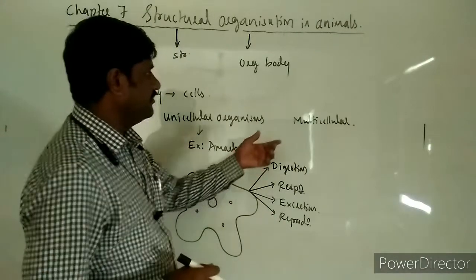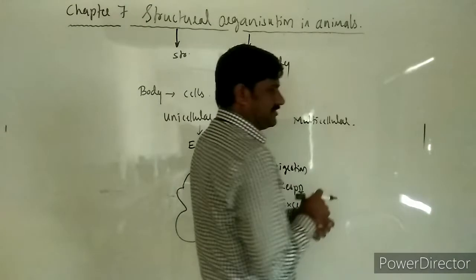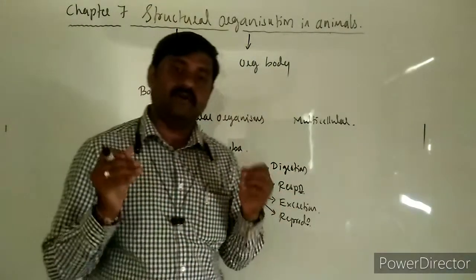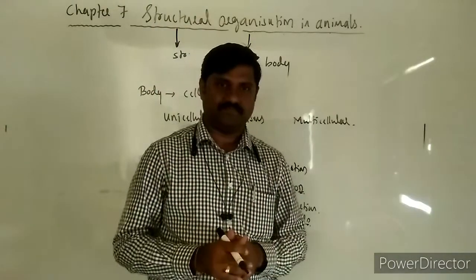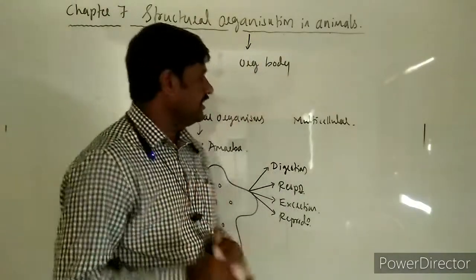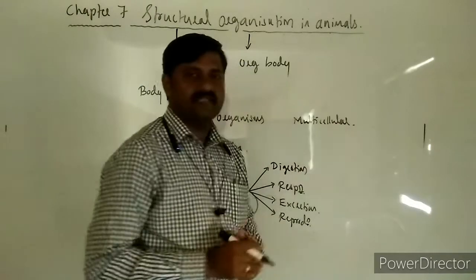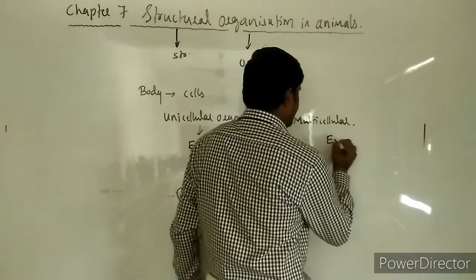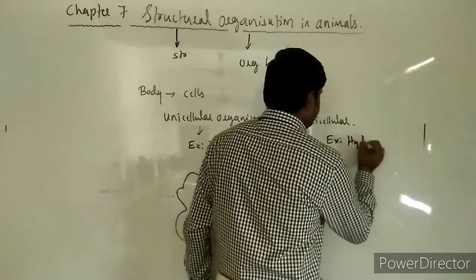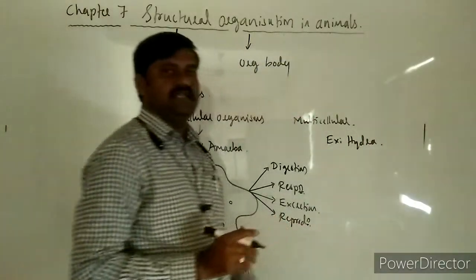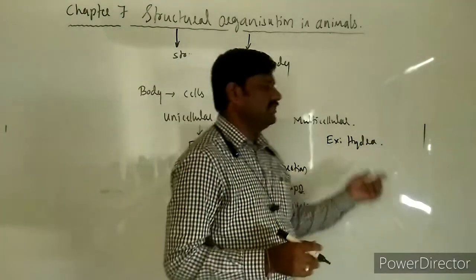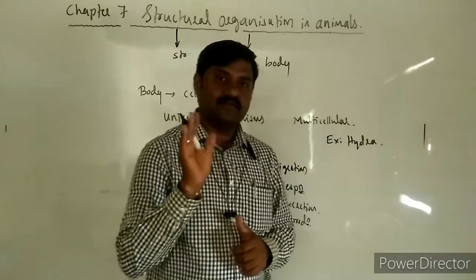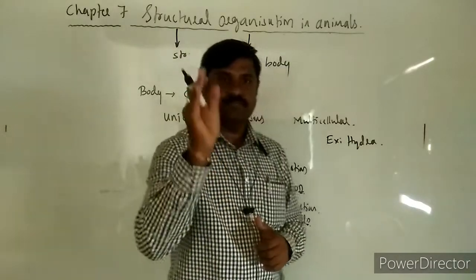But in multicellular organisms, the body is made up of many cells, that is, thousands of cells. One example we can take is Hydra. Its body is made up of thousands of cells, but all the cells are not similar in their structure.